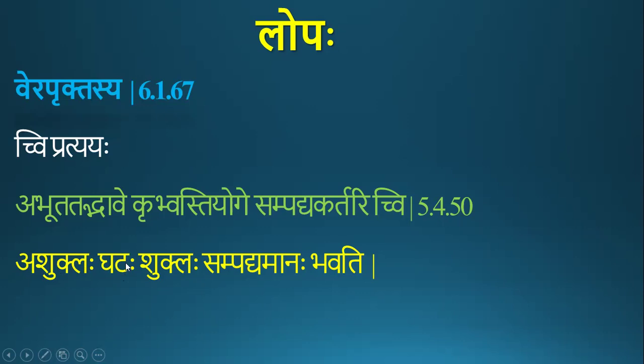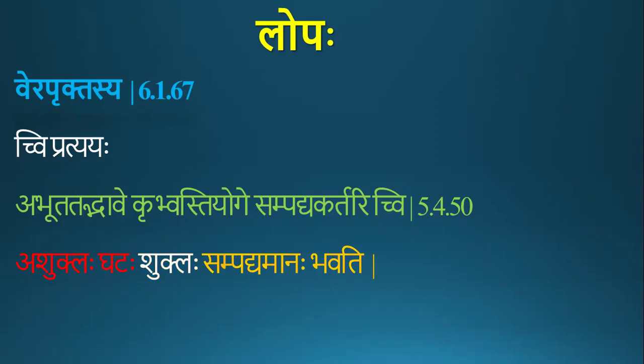Ashuklam gatam shuklam sampadyamanam karoti, or asti. Ashuklah gatah shuklah sampadyamanah asti. In this way chvi pratyaya is used. It means the gata, the part, was not white, and it is made white. To express that, we use chvi pratyaya. We add the chvi pratyaya to this word shukla.